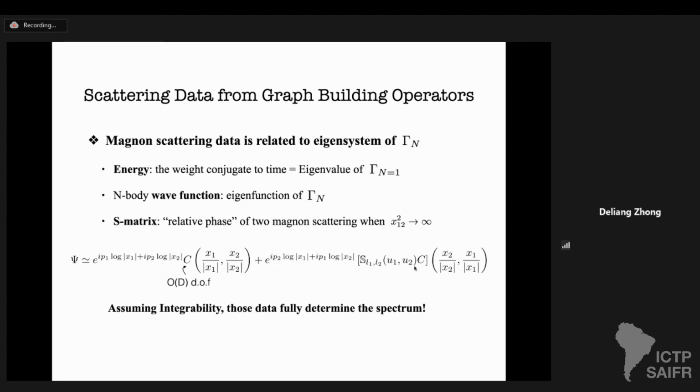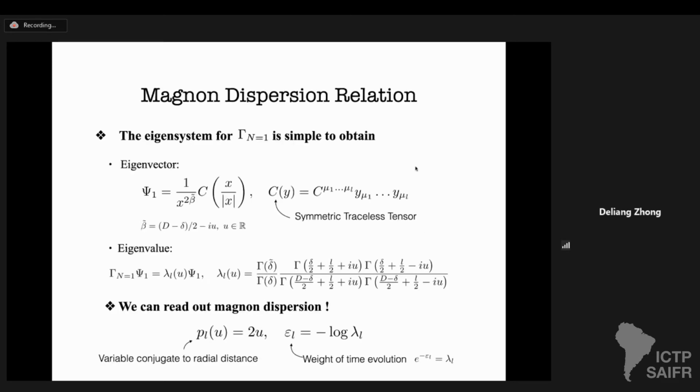And the tensor function C is acted on by some nontrivial tensor function S, depending on the spins of these two scattered particles, L1 and L2, and the rapidities u1 and u2. Assuming integrability, those data fully determine the spectrum, because the higher-body S matrix factorizes into two-body S matrices. So now we understand we have to diagonalize this graph building operator.